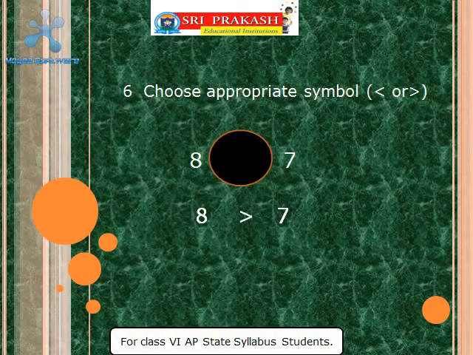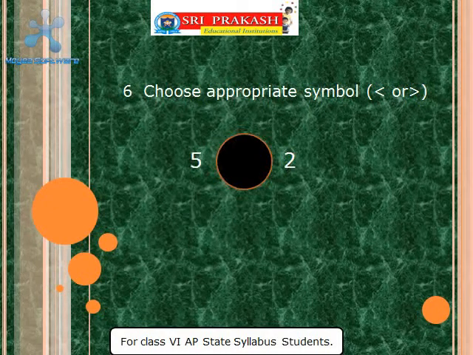Now again, choose appropriate symbol smaller than or greater than. And you are given two numbers 5 and 2. So on number line, what is the position of 5? Is it towards right hand side of 2 or towards left hand side of 2? It is towards right hand side. So 5 is greater than 2.